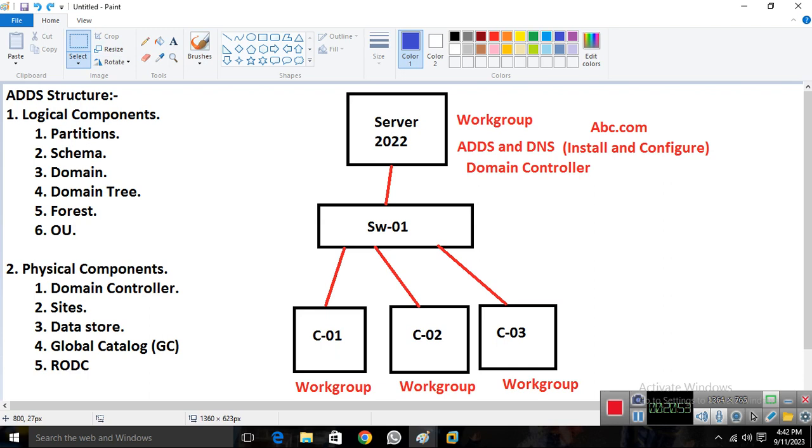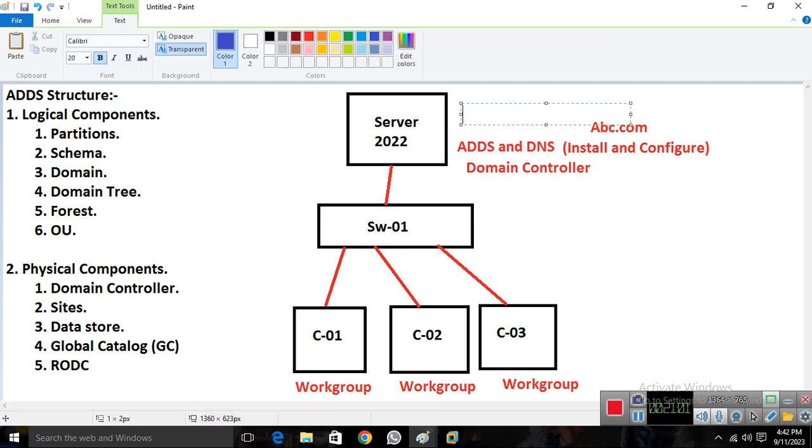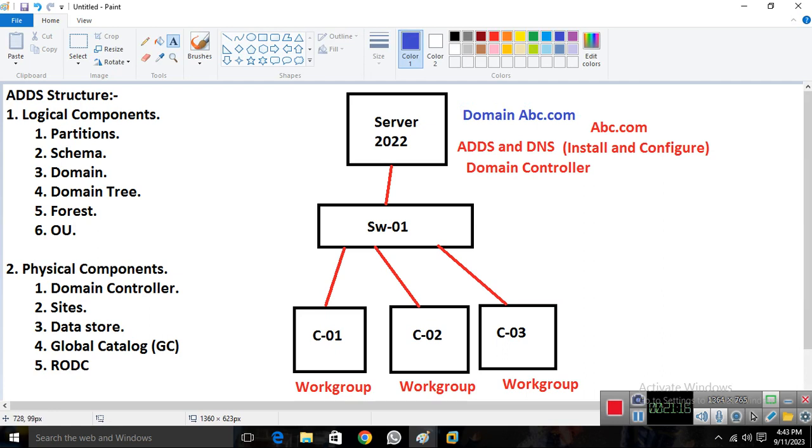Now you find out that the workgroup is automatically wiped out, and on this it shows Domain, and my domain name is abc.com. Once you configure AD and DNS services on your server, this server becomes a domain controller, the complete network becomes a domain network, and the domain network name is abc.com.